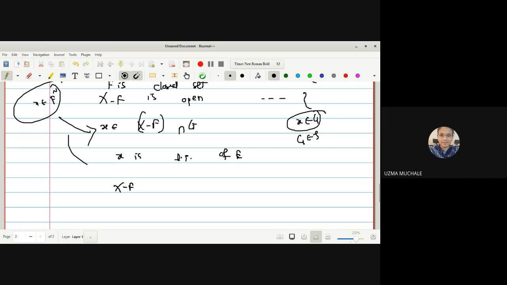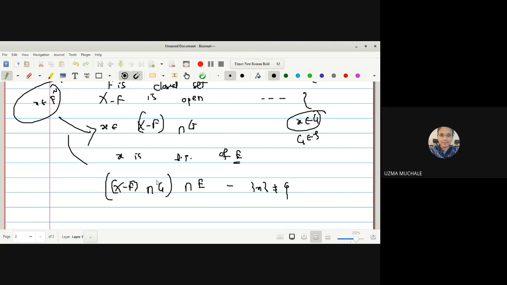Every open set holds intersection with the set, intersection with the set minus the point is non-empty. This is given, no? X is a limit point of E. So any open set we can take. Now what is a guaranteed open set which contains the point X? It is X minus F intersection G.